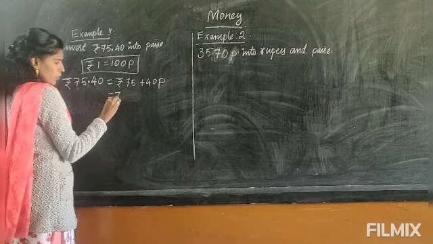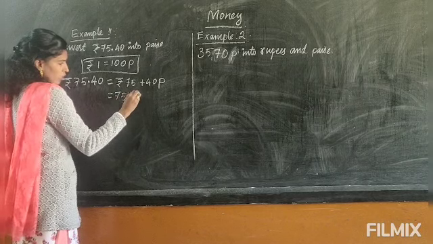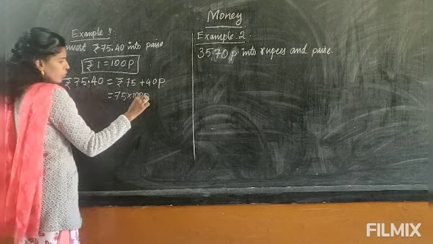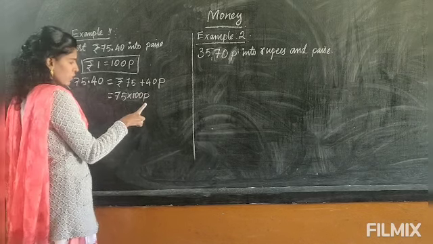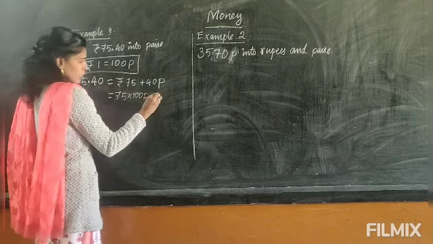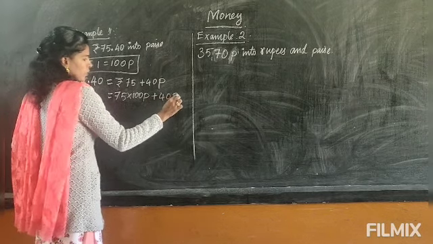Okay, to convert the rupees you have to multiply by 100. So 75 is the rupees. So this 75 only you will multiply by 100. Once you multiply by 100, it becomes paise. So here you won't write the rupees. Once you multiply by 100, it will become paise. Again plus 40 paise.